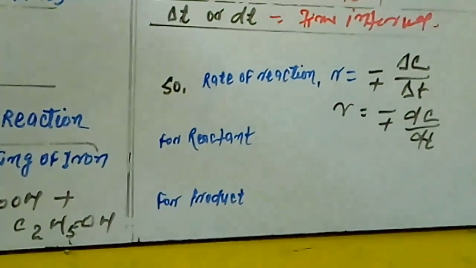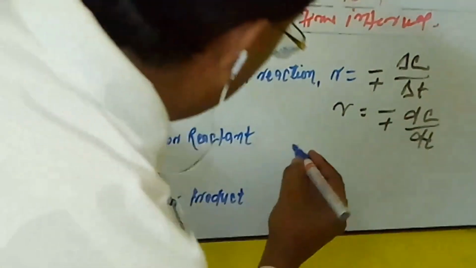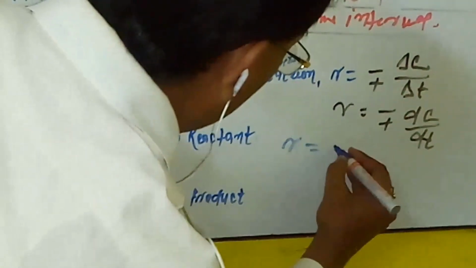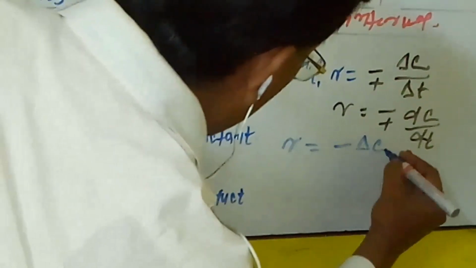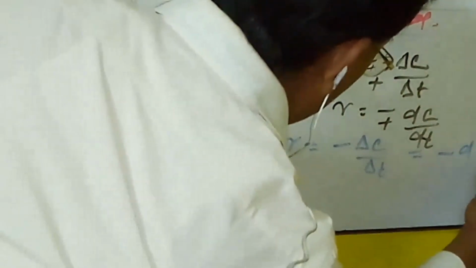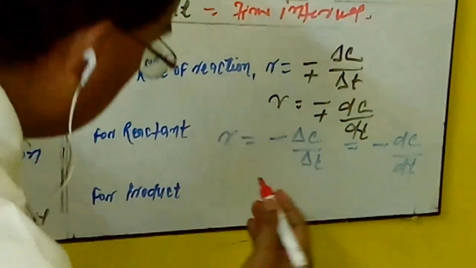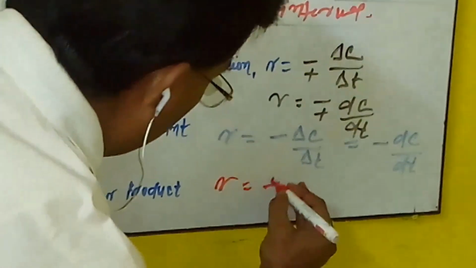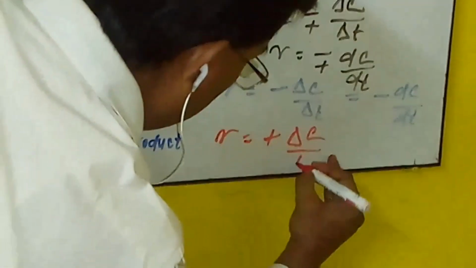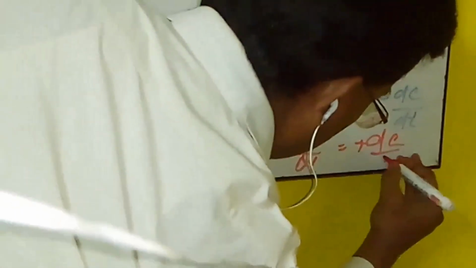For a reactant, R equal to minus delta C by delta T equal to minus dC by dt. And in the case of a product, it can be expressed as R equal to plus delta C by delta T equal to plus dC by dt.